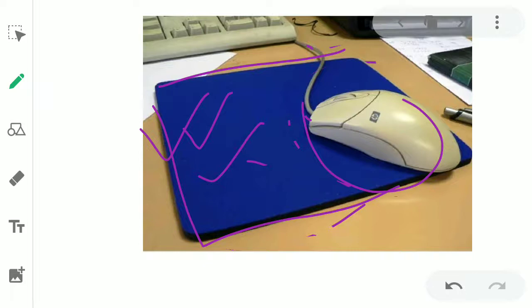We can keep the mouse anywhere. If you're sitting on the sofa and working, then we can keep it on the table also. We can keep it on the sofa also, or we can keep it on some book also. But when we keep the mouse on the mouse pad, it works perfectly, it moves perfectly, and it points at things perfectly. So we need a mouse pad for the proper functioning and proper working of the mouse.